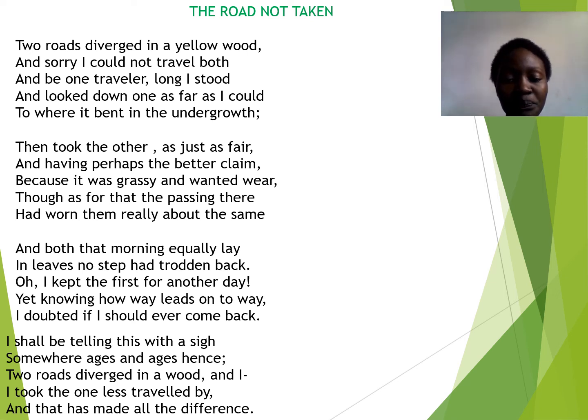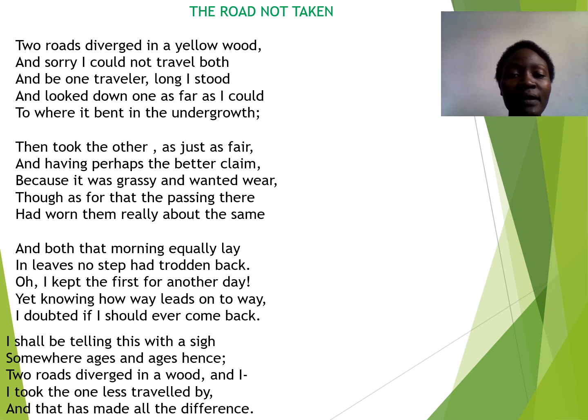And then we can also identify both and growth. Both and growth. That is the second pair of rhyming words. So you ask yourself, where are the other pairs of rhyming words?